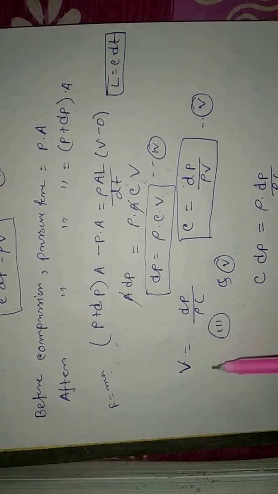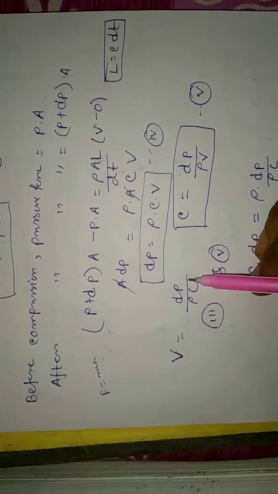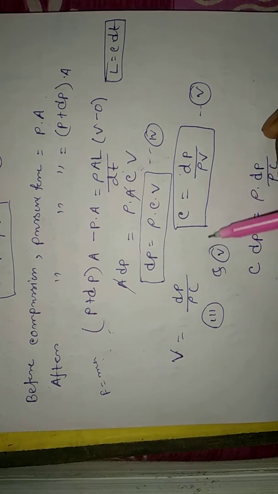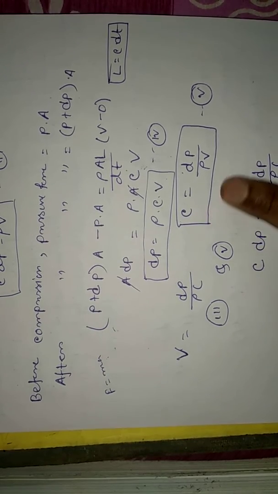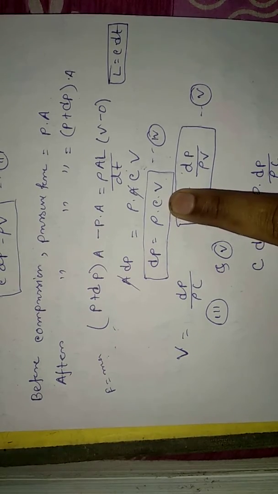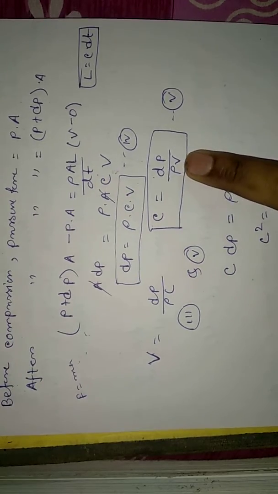From that equation, V is equal to, or you can write also, C is equal to dP by rho V, right? Very important equation.